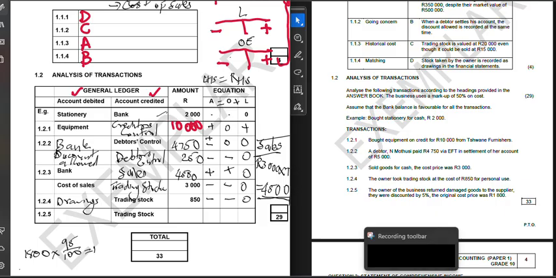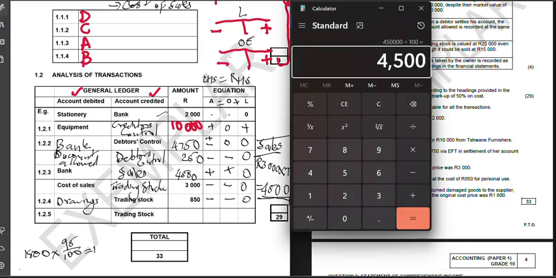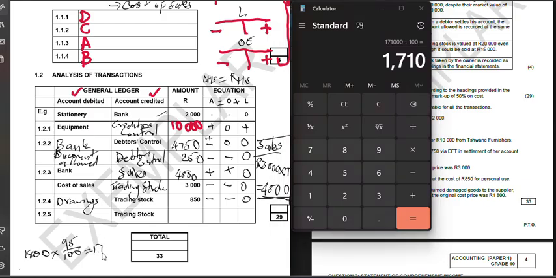Let me just check the calculator so that you can see the calculation as well. We are going to say 1,800 multiplied by 95 over 100. That gives 1,710. So we come back here and write 1,710.